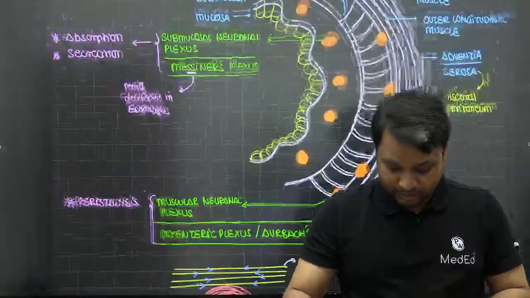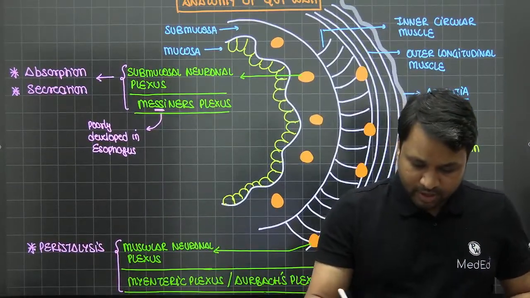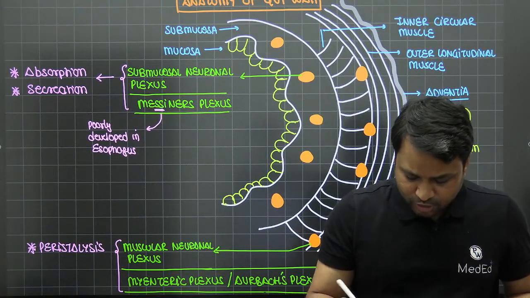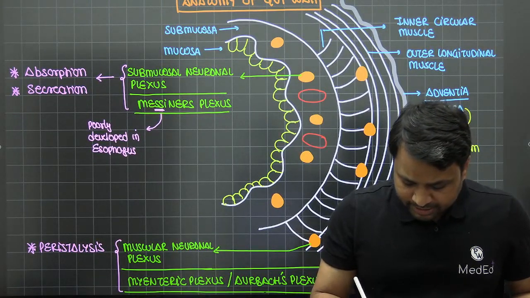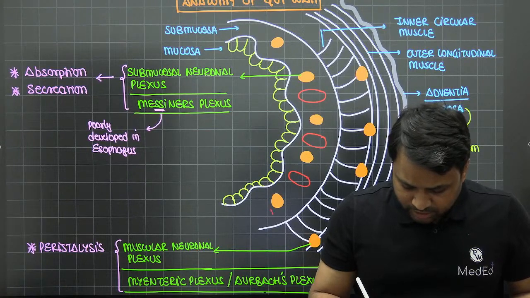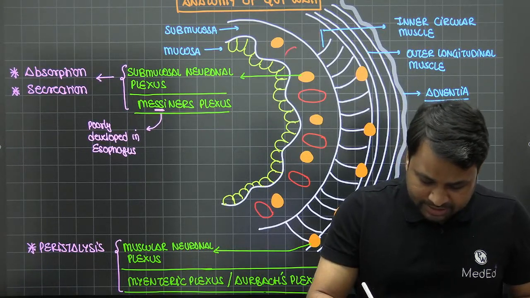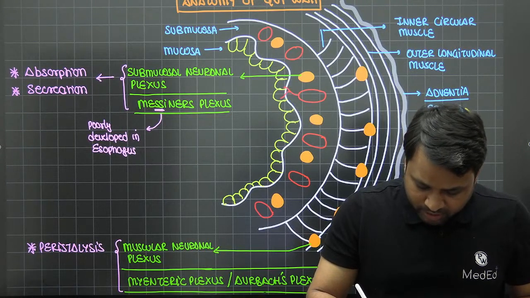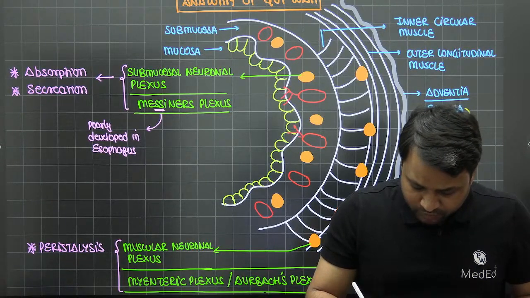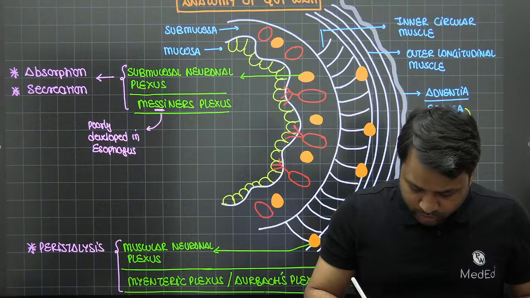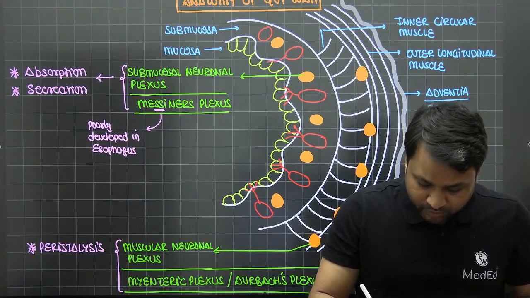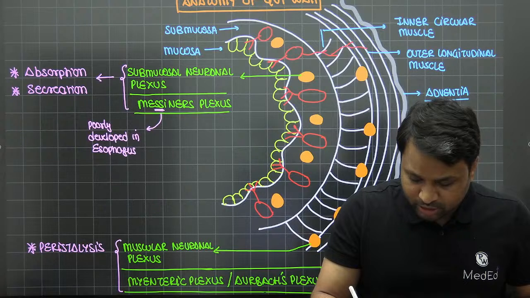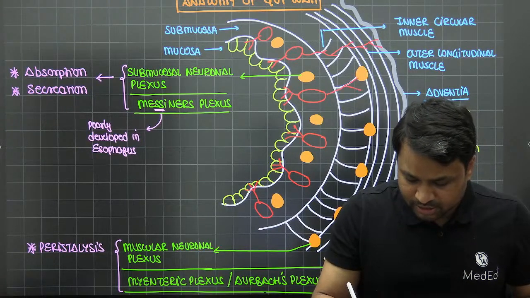The story is not over; there is much more. Next comes the blood supply. Remember, the entire vascular pool of the gut will be present in the submucosa. From here, it is going to supply blood to every nook and corner. So the vascular pool is formed in the submucosa. From here, it supplies blood to the mucosa, to the circular and longitudinal muscles, as well as your adventitia.